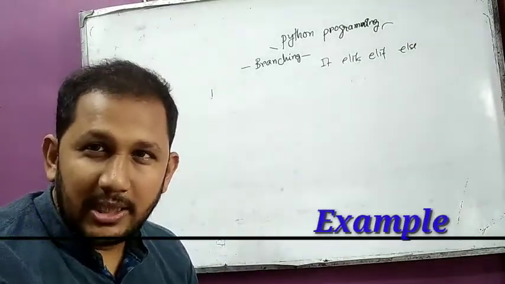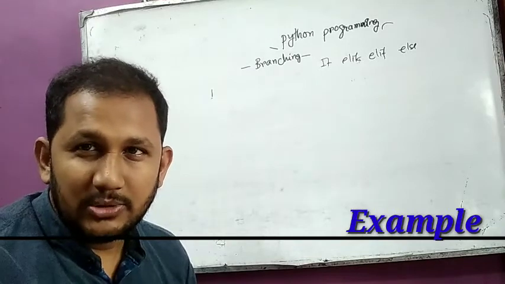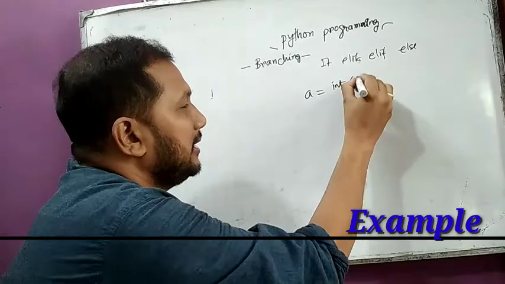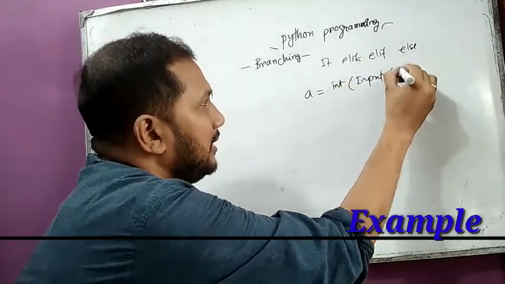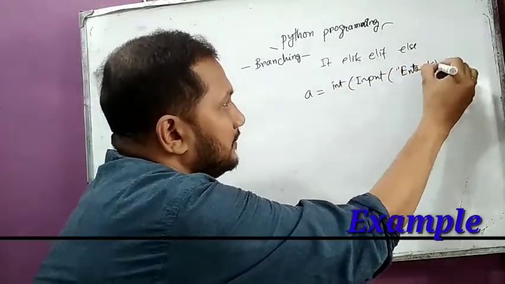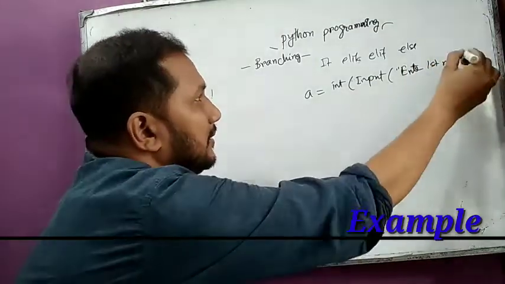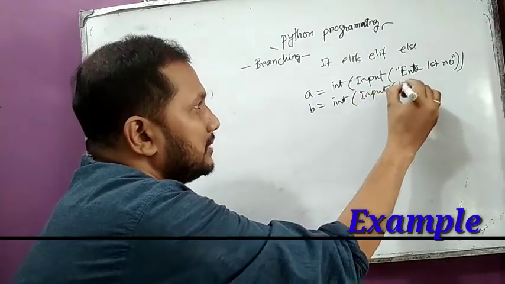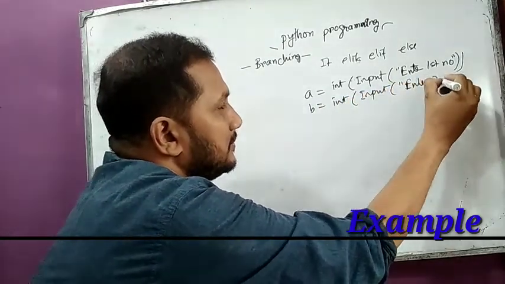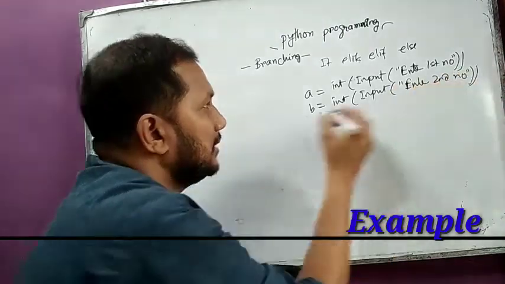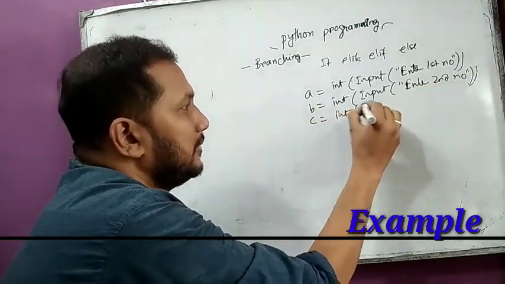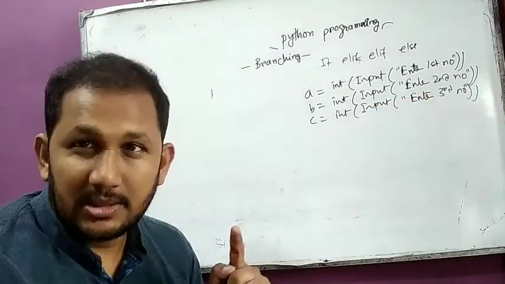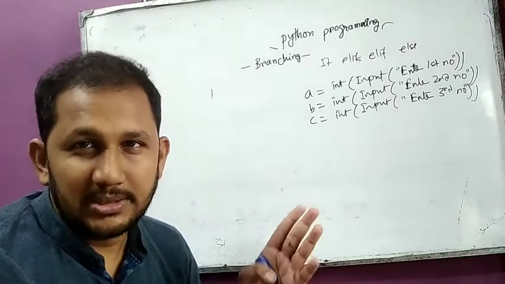Now let us consider an example of if else in Python. Write a program to check the largest among three numbers. First of all, we have to take three numbers. a equal to int(input("Enter first number")), b equal to int(input("Enter second number")), c equal to int(input("Enter third number")). These are the three numbers given by the user. a, b and c are all integer numbers.